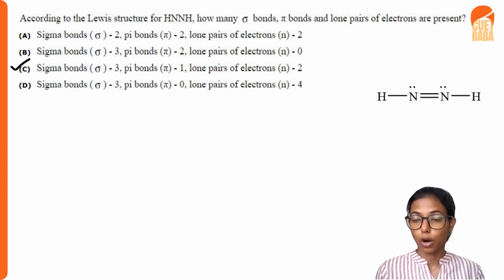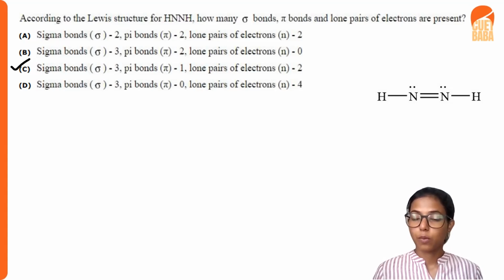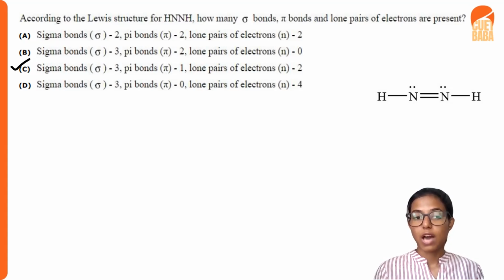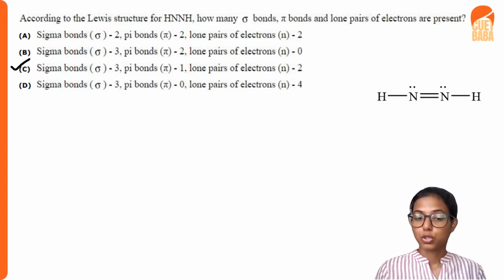And the number of lone pairs of electrons: one lone pair for one nitrogen and one lone pair for the other nitrogen. So the total lone pairs of electrons on the nitrogens in this molecule will be 2. So our answer will be sigma bonds 3, pi bonds 1, and lone pairs 2. So C will be the correct option here.